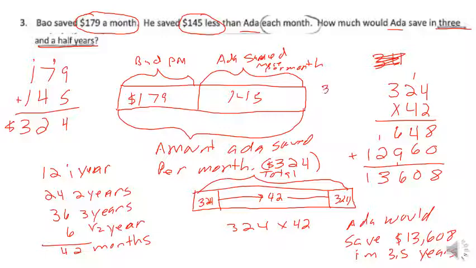Let's do our estimate to see if that works out. 324 is going to be closer to 300. 42 is going to be closer to 40.